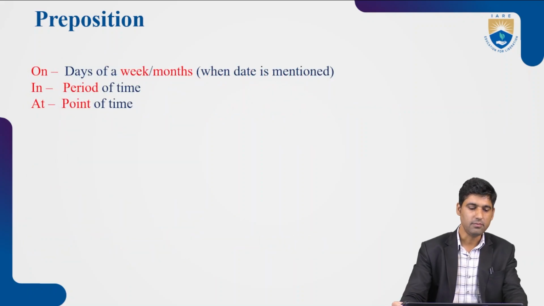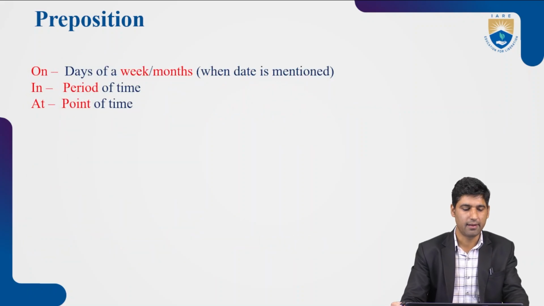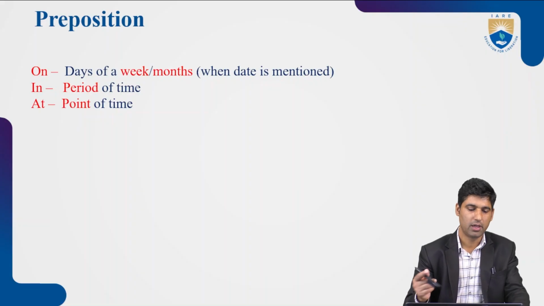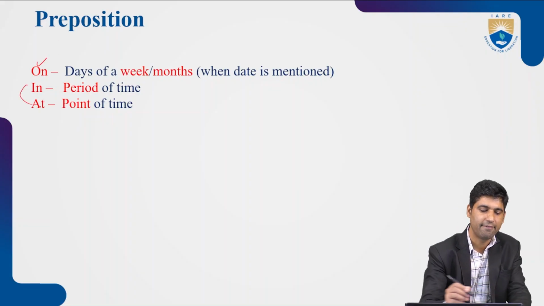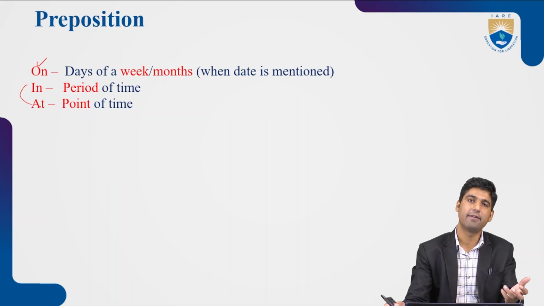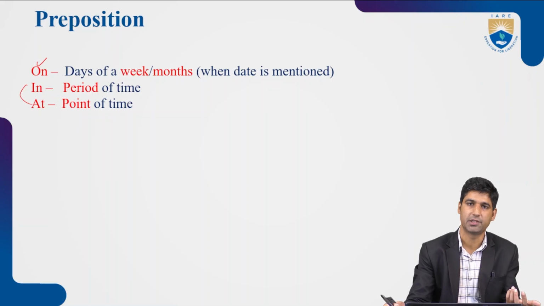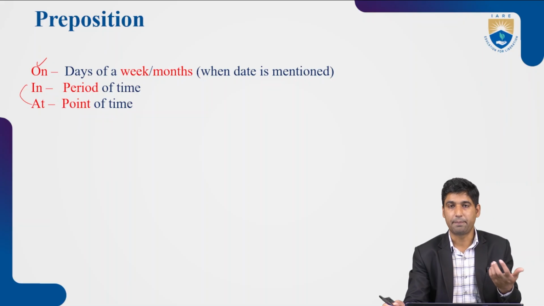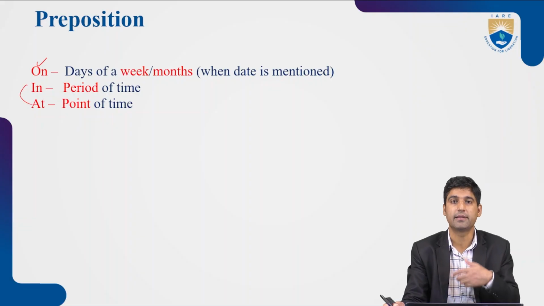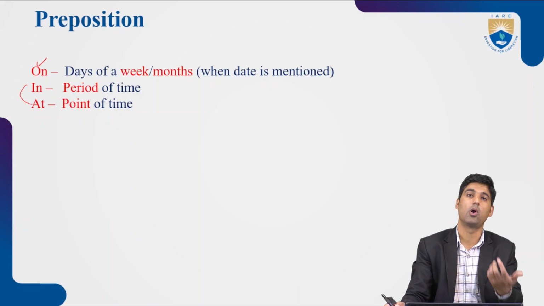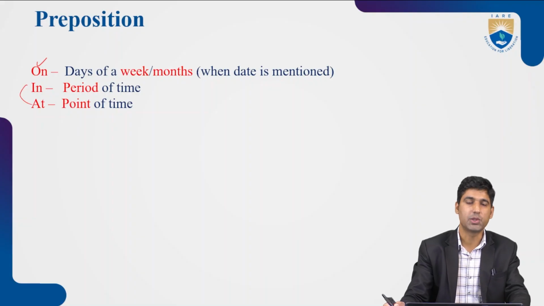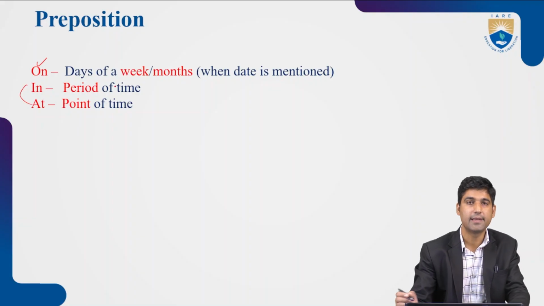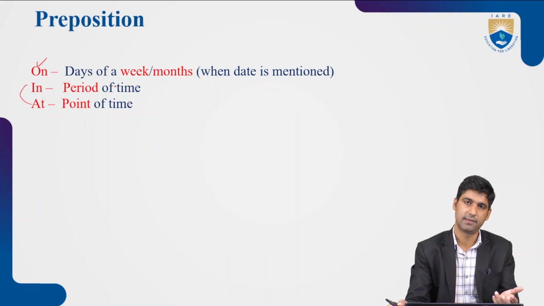Now we have three prepositions: on, and again in and at. Now again you'll see different usage. I told you prepositions change their meaning and function according to the context, in what context you are using them. On is used to show days of a week or months.